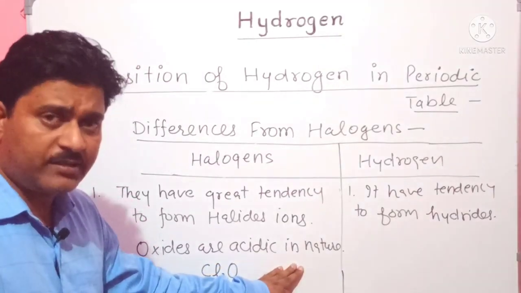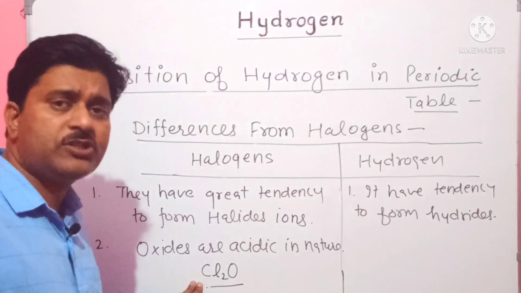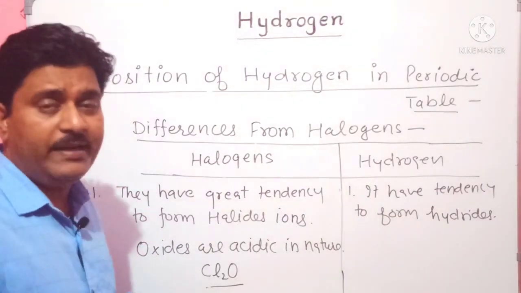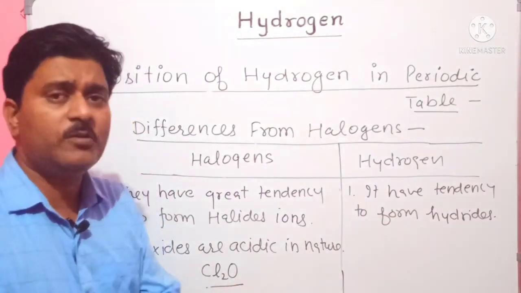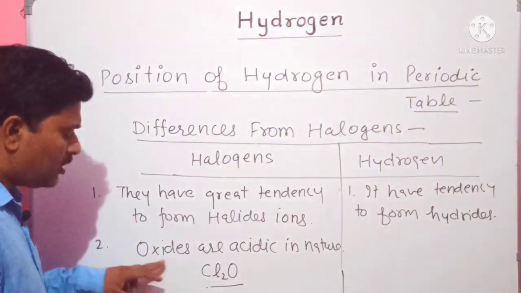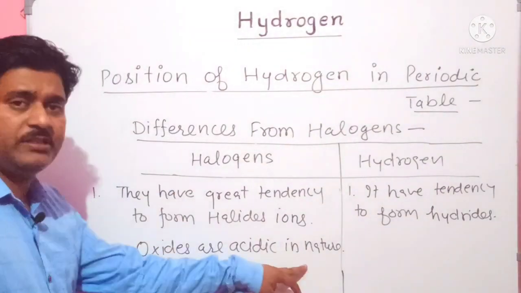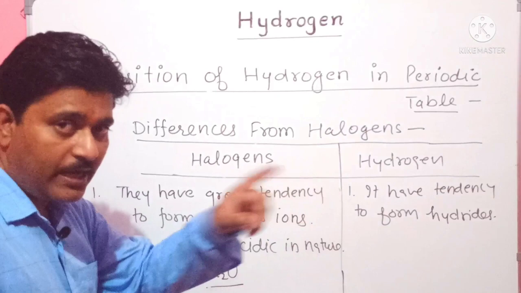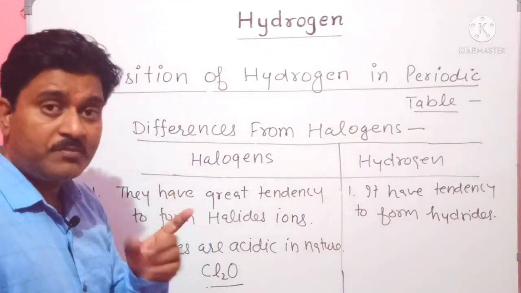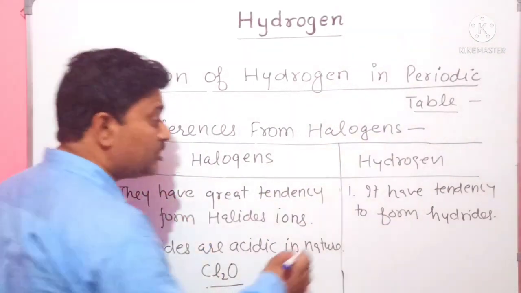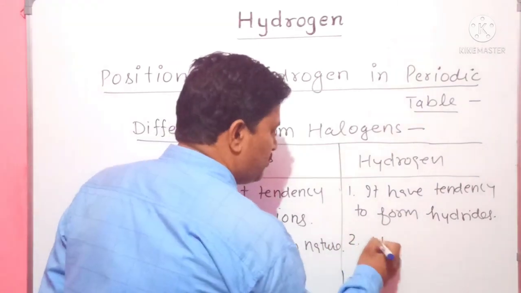How can we check the acidic nature of Cl2O? When it is combined with water, it forms the acid. It means the oxides of halogens are acidic in nature. But hydrogen doesn't form acidic oxides, it forms a neutral oxide.